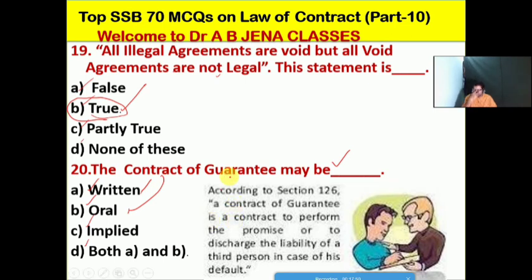Let us discuss what is the meaning of a contract of guarantee. According to section 126 of the Indian Contract Act, a contract of guarantee is a contract to perform the promise or to discharge the liability of a third person in case of default. It's the meaning of contract of guarantee as per section 126 of the Indian Contract Act.